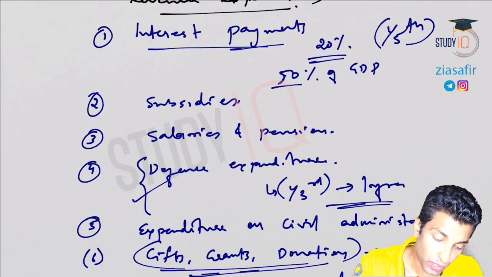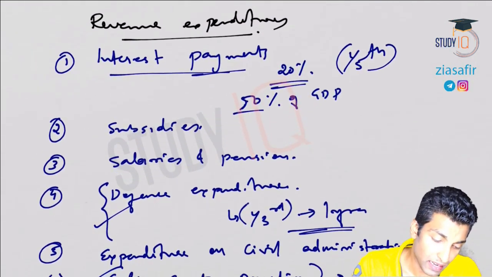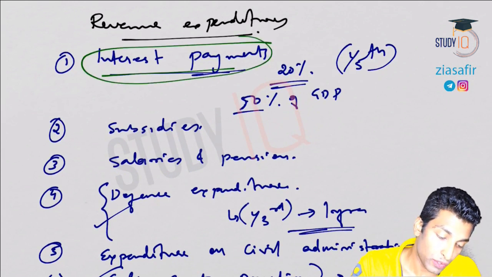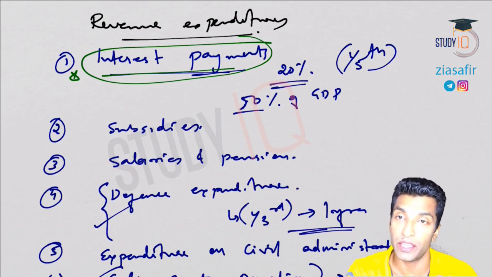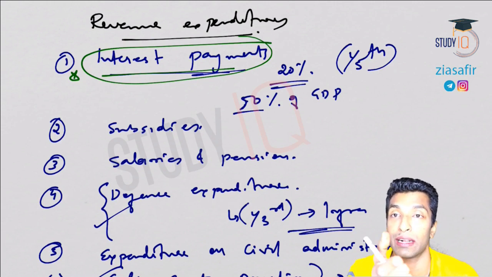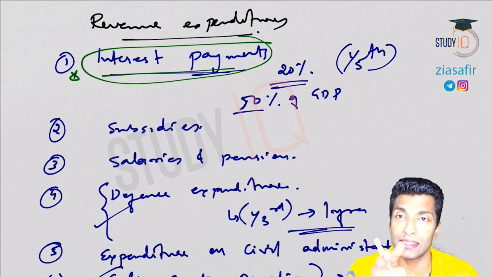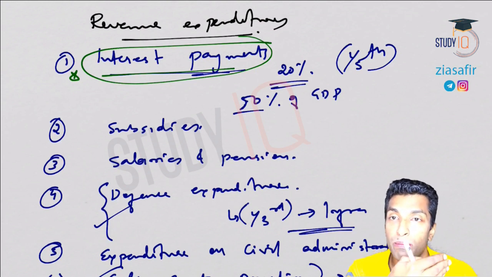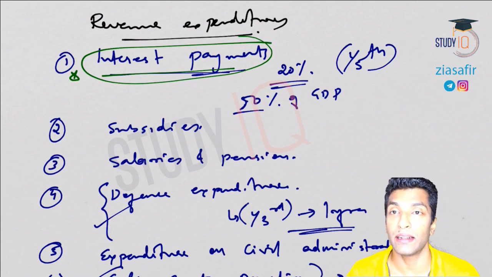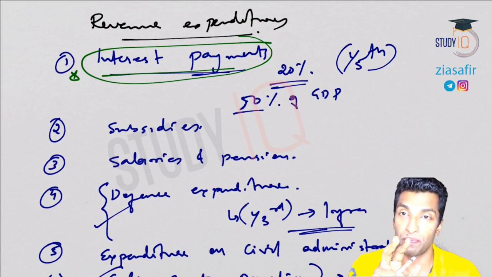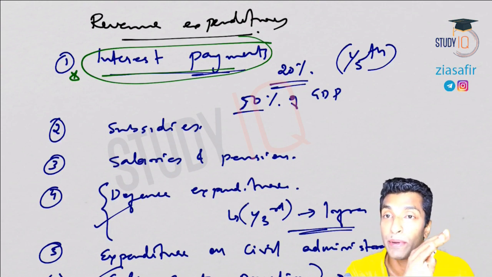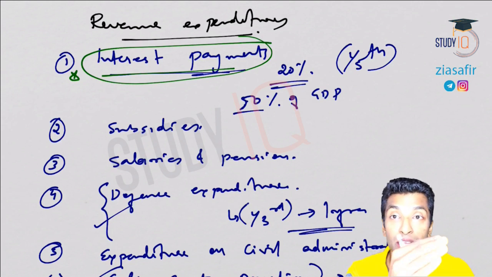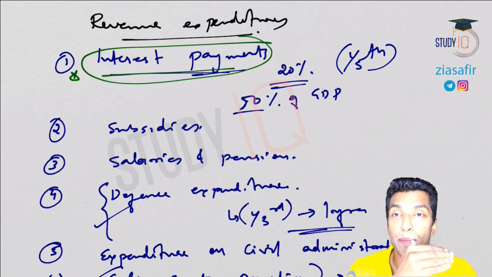Apart from that, we have discussed about revenue receipts and revenue expenditure. These are revenue expenditure. Interest payment, this one I want to stress on. When I'm talking about loans, that is part of capital, because if you are lending, then it is capital expenditure, because the lending is actually your asset. The loan which you are giving is your asset. So asset increasing when you are lending. Similarly, when you are borrowing, the loan that you are taking, that will be a liability. Okay, so when you are giving loan, that is an asset. When you are taking loan, that is a liability. So that will be part of either capital expenditure or capital receipts. When you are giving, it is capital expenditure. When you are receiving, it is capital receipts.